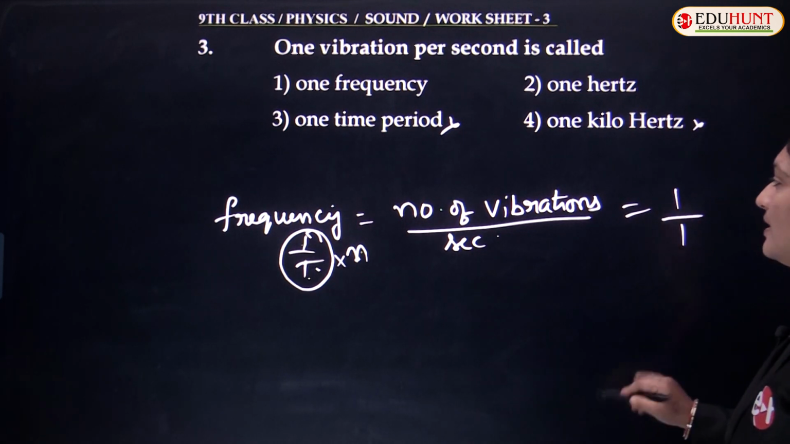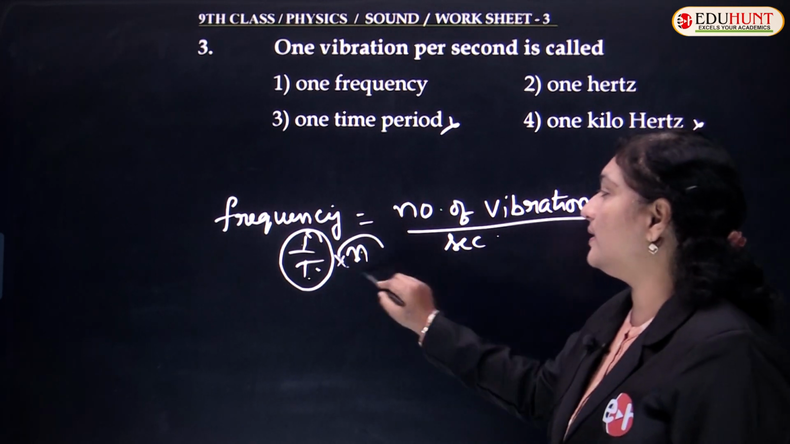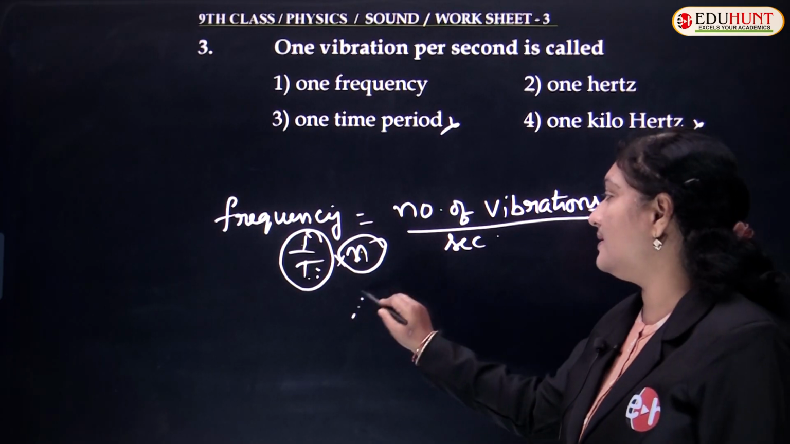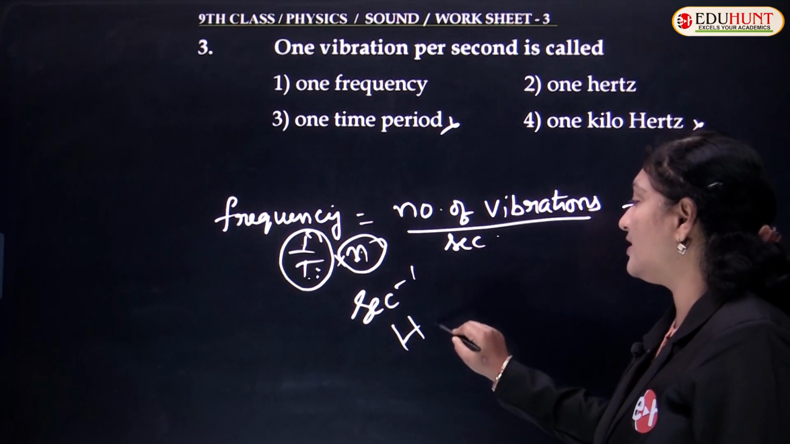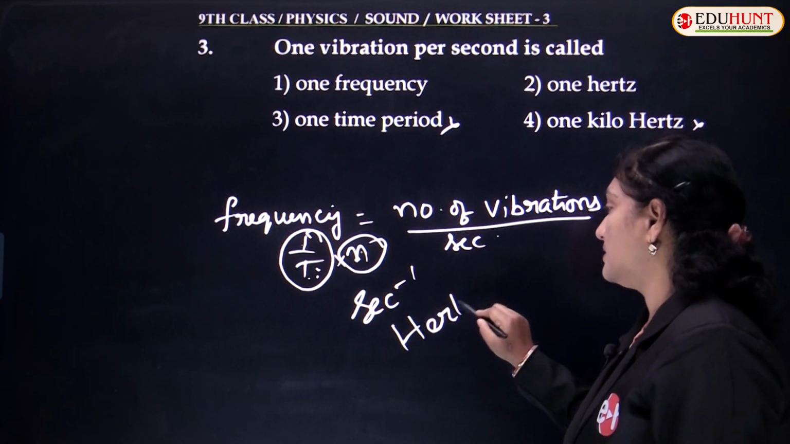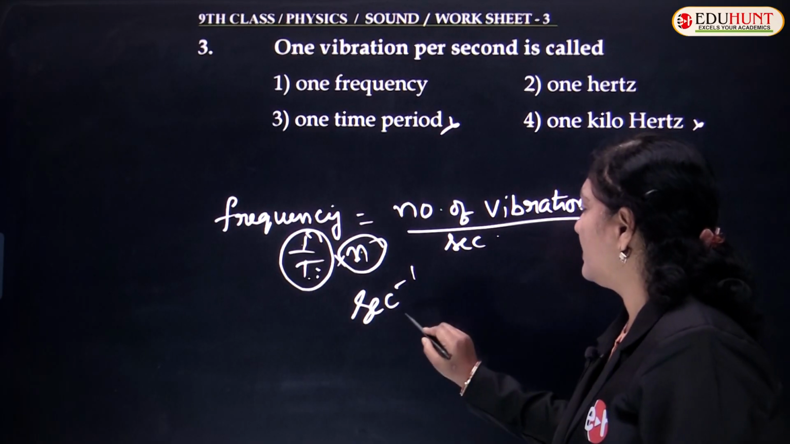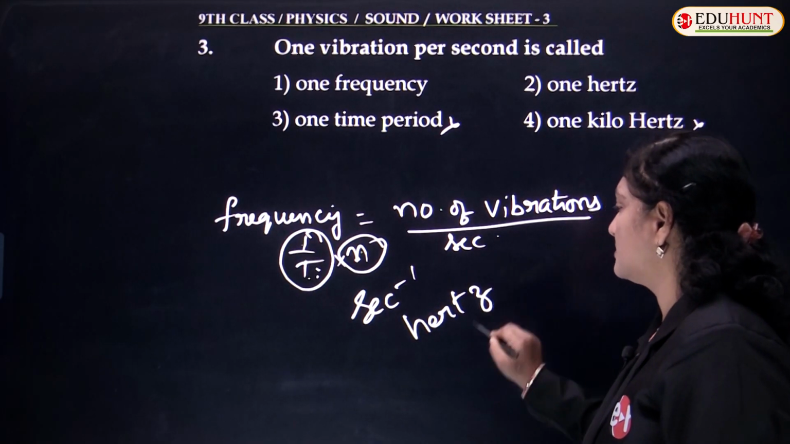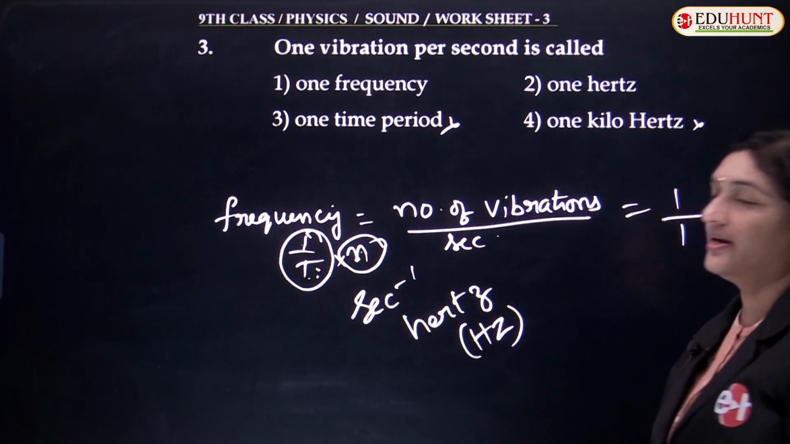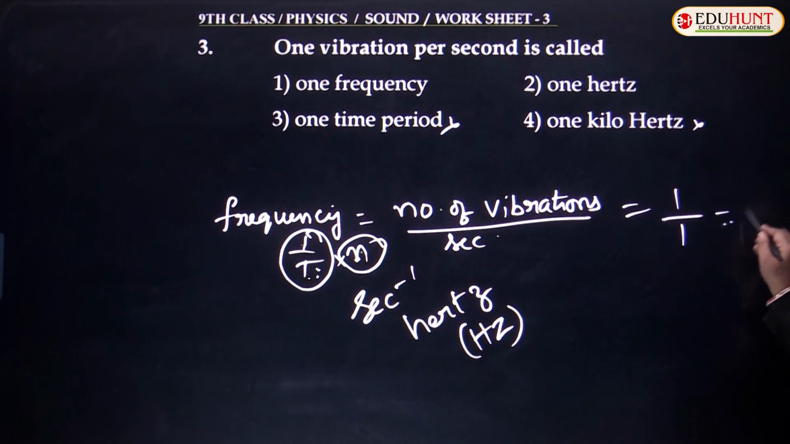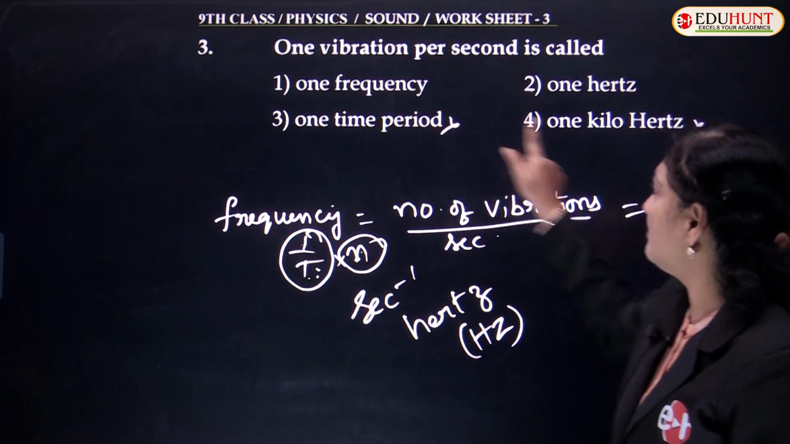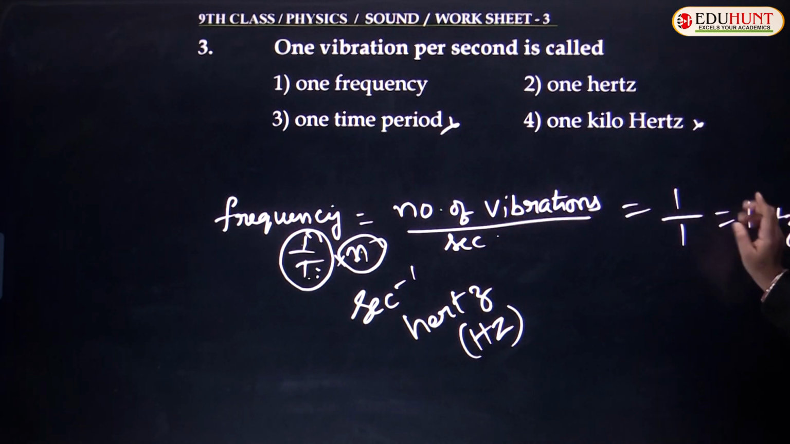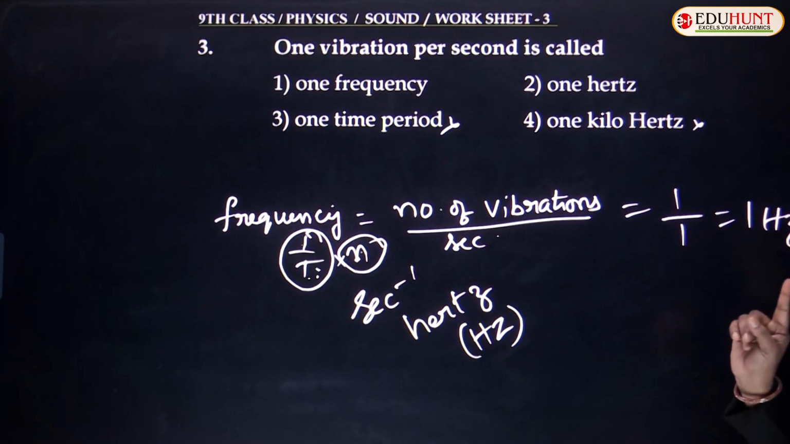And what are the units of frequency? Number has no units, time period is measured in seconds. So it can be measured in second inverse, or the specific unit of frequency is hertz. Symbolic notation is Hz. So 1 upon 1 you will get as 1 Hz, that means 1 hertz. Number of vibrations they gave as 1, time also they gave as 1. So finally you are getting 1 hertz.